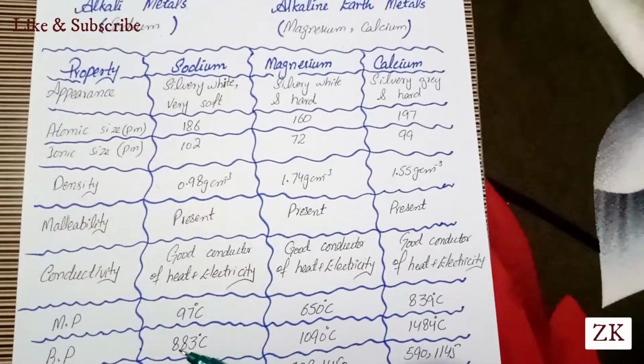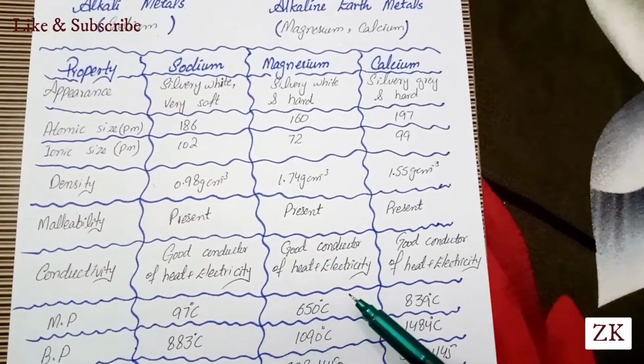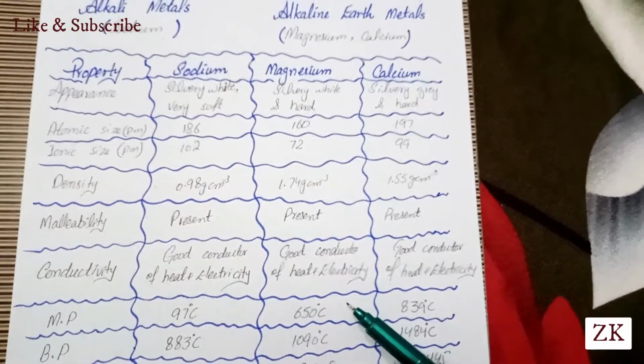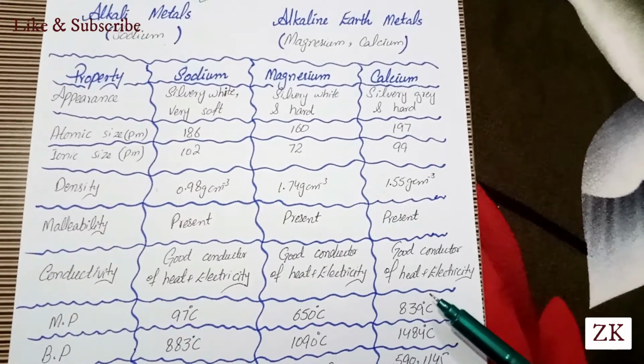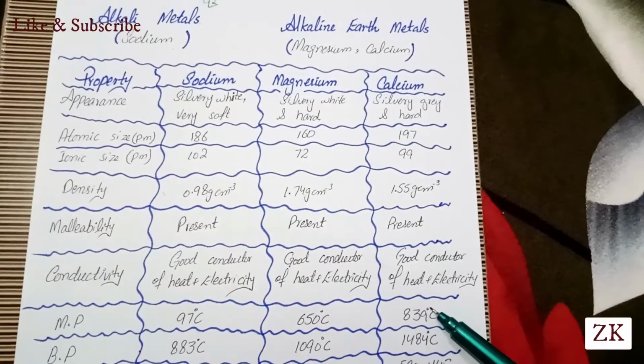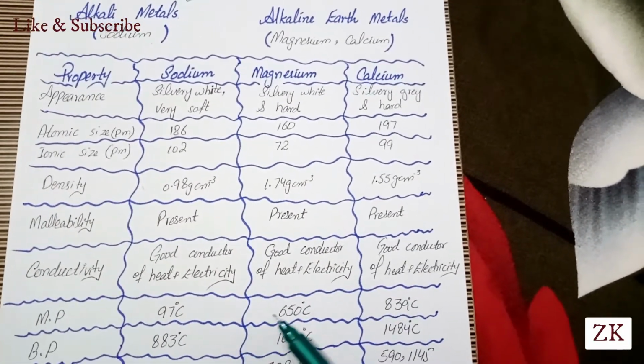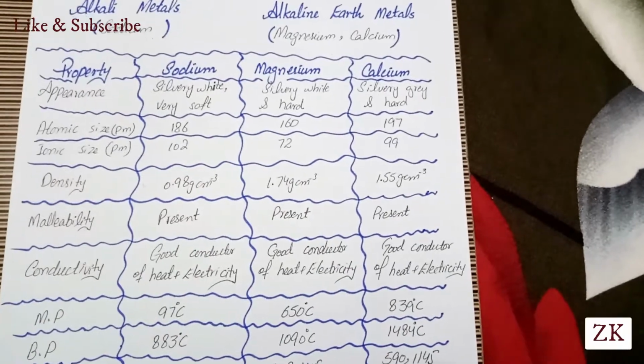Then comes the melting point. Sodium has the melting point 97 degrees Celsius, magnesium has the melting point 650 degrees Celsius, and calcium has the melting point 839 degrees Celsius. The melting point and boiling point basically depend upon the atomic size.